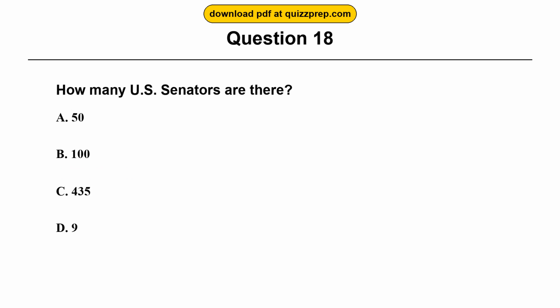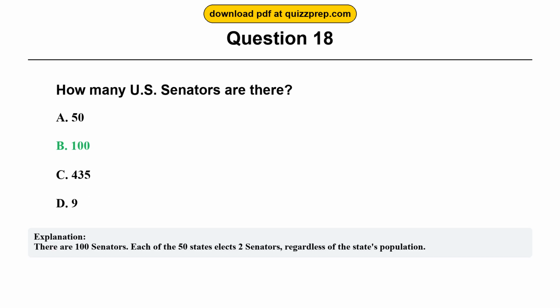Question 18. How many U.S. senators are there? Option A. 50. Option B. 100. Option C. 435. Option D. 9. The correct answer is option B. 100. There are 100 senators. Each of the 50 states elects 2 senators, regardless of the state's population.